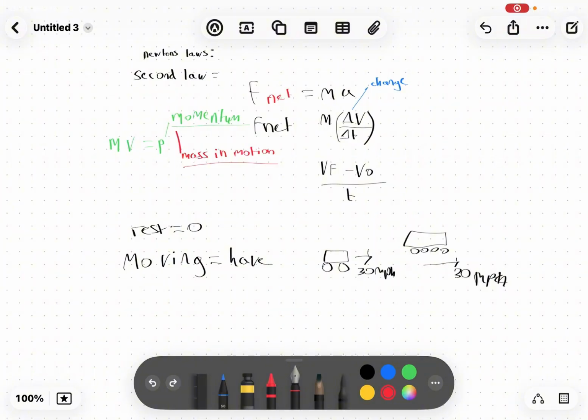The way to think about it: if both objects move at the same speed, the one that has more mass has more momentum. So the answer would be the train, because as you remember, momentum is not only about the velocity, it's not only about the speed, it's also about the mass.